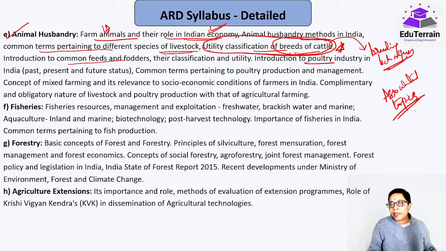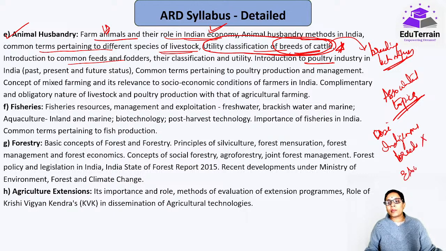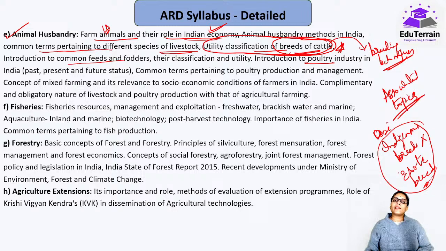So in order to understand the breeds, how they have evolved, for example, I will tell you, improved breeds of cattle. How do improved breeds come about? We can arrive at them by crossing the desi varieties, the indigenous breeds, with exotic breeds. So that is one of the improved breeds of cattle. Now once you do this, you need to understand how it is done. So again it all boils down to breeding techniques.